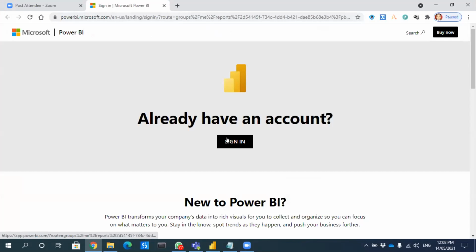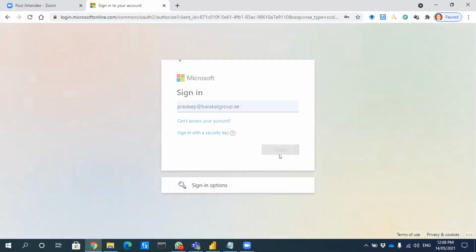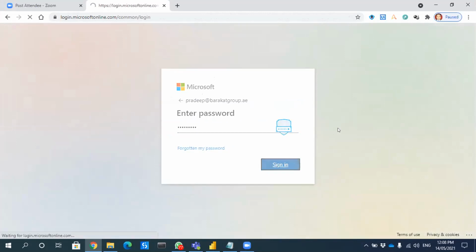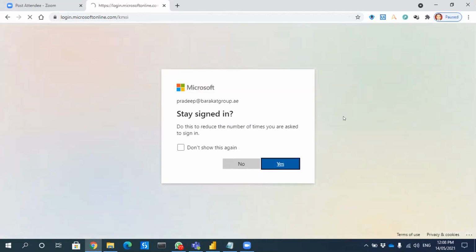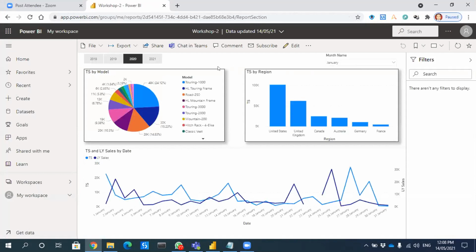This link you can share with your team, so they will be able to see it in their system, even though they don't have Power BI installed. With the link, anyone will be able to see the graph. Yes, the only thing is that they should have a Power BI Pro license. That's it.